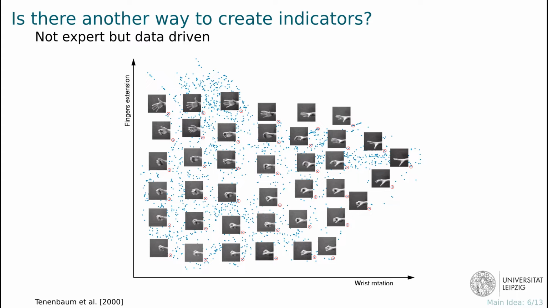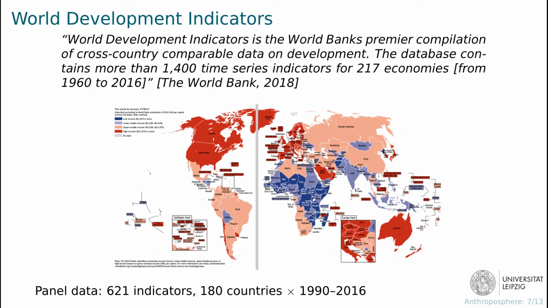The question is: is there a better way to create such indicators? One that is not expert-driven but data-driven. Using dimensionality reduction, we can reduce the number of dimensions in a dataset while still maintaining important information. As a dataset, we use the World Development Indicators, which is a dataset curated by the World Bank, which contains yearly development data for every nation on the planet. From the database, we use 621 indicators from 180 countries.